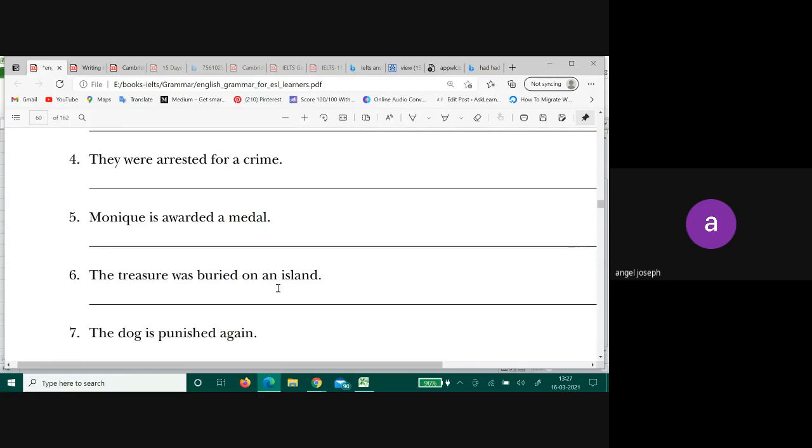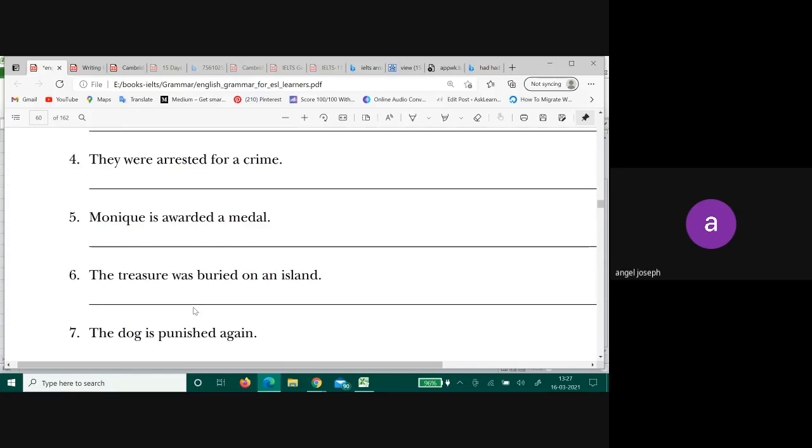The sentence does not make sense, right? The treasure was being buried on an island. Very rare. You can use it sometimes. Don't worry. Take it as something out of place.